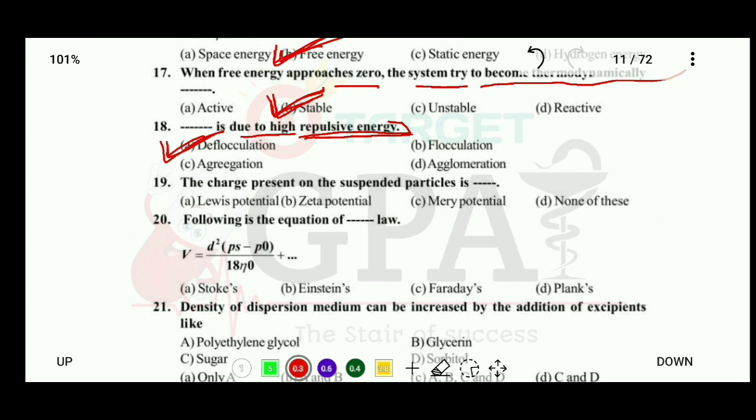Okay, question number 19, the charge present on the suspended particle is Lewis potential, zeta potential, Mary potential, or none of these. So the correct answer is that the charge present on the suspended particle is zeta potential.